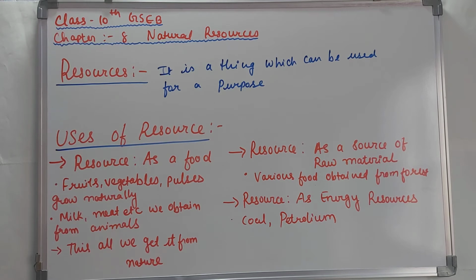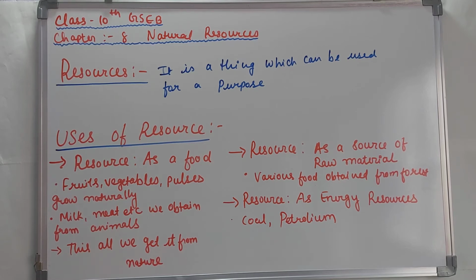Then we talk about milk, meat, and the things that come under non-vegetarian food, or milk products. All of these are food that we consume, and these are also resources because we get them from animals. So we can say food is a resource.